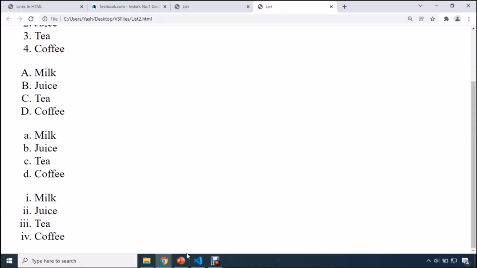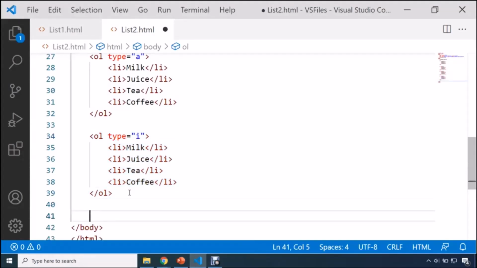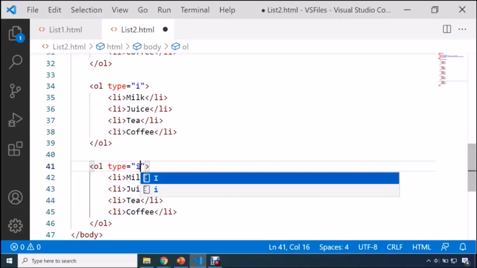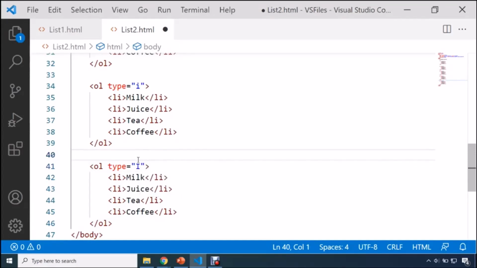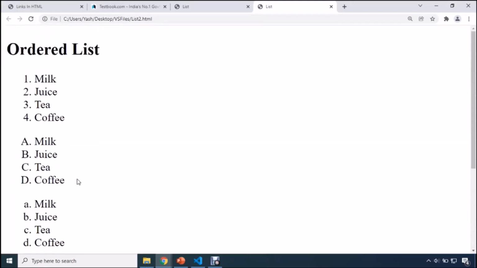If I refresh the page, you can see that you now have the Roman numbers. And if you write capital I in your type attribute, then OL will display your set of items in uppercase Roman numbers. Let me save this, and if I refresh the page, you will have your output.